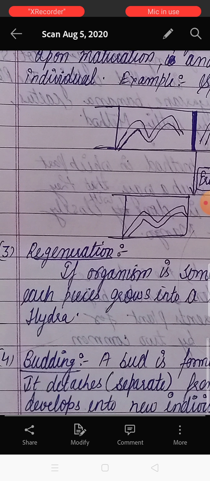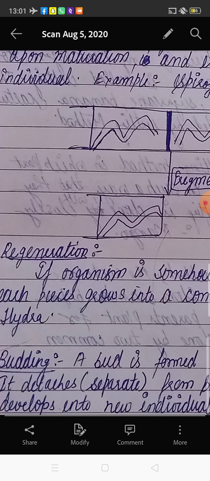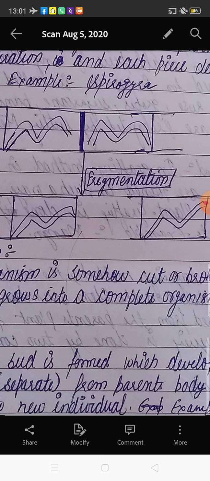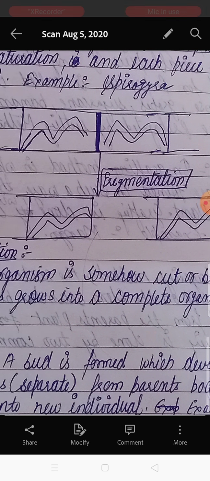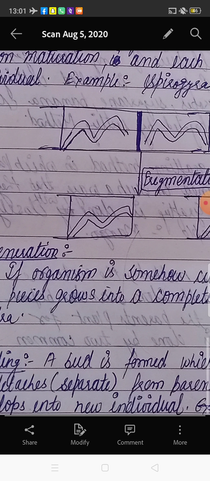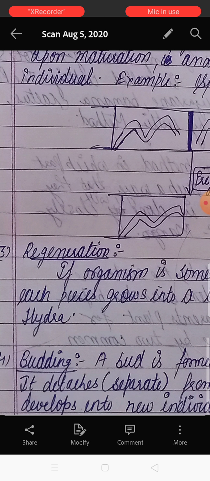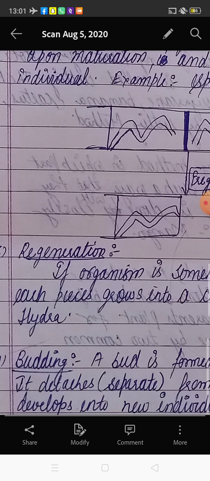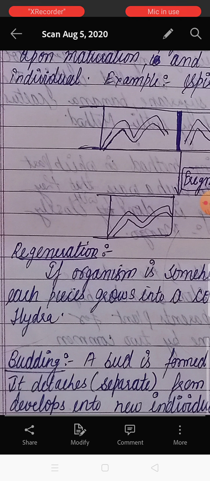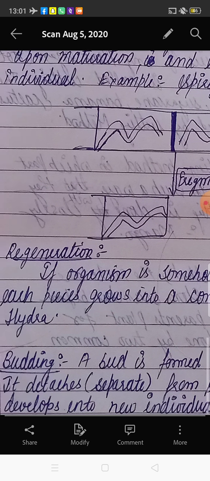Okay. Now the third one, what do you mean by regeneration? Re means again, and generate means to generate, so when any part of the body is generated again. In higher organisms, meaning our body, only the liver has the capability of regeneration.